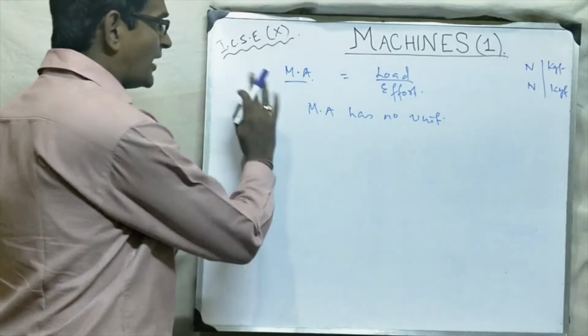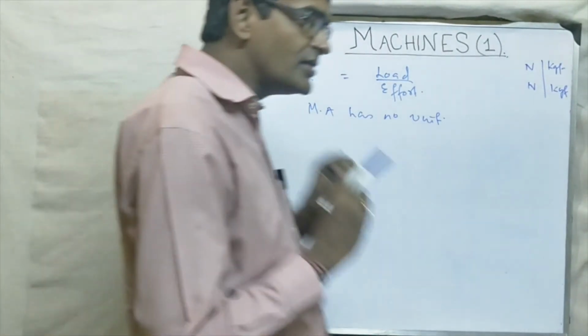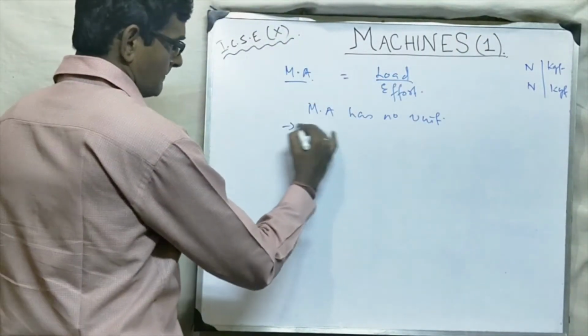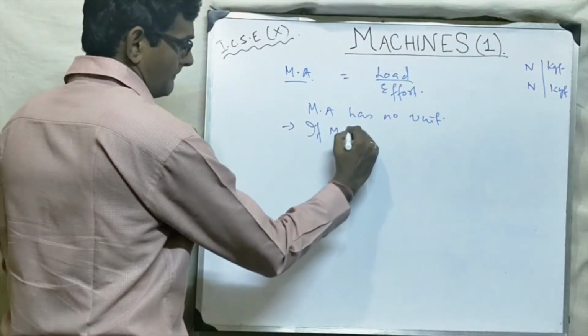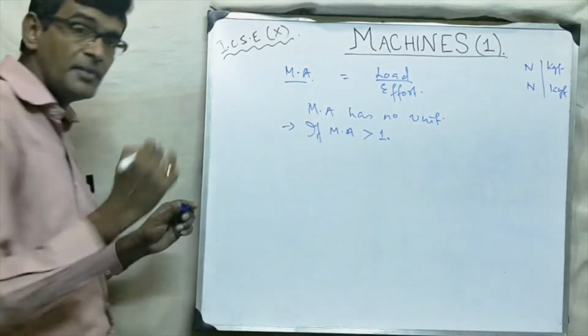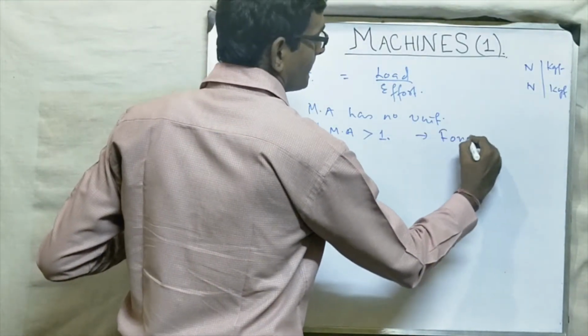But what does the value of mechanical advantage signify? What is the significance of mechanical advantage? Let us see. If MA is greater than 1, then it means that the machine is a force multiplier.